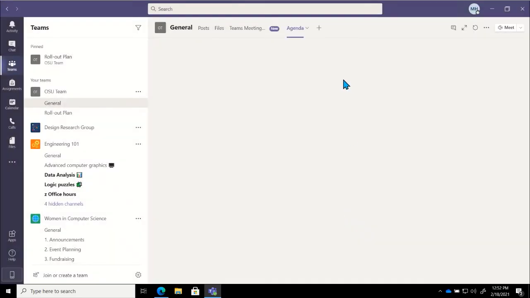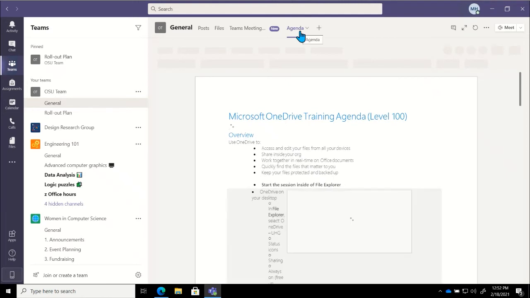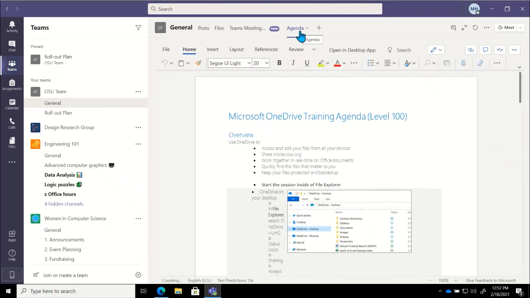And once that has been added, we'll see that we now have that tab at the top of our screen. When people click into that tab, they'll be able to access and edit and work on this file directly from that tab instead of needing to go in and find it through the files area or scrolling up to find the post that it was shared in.